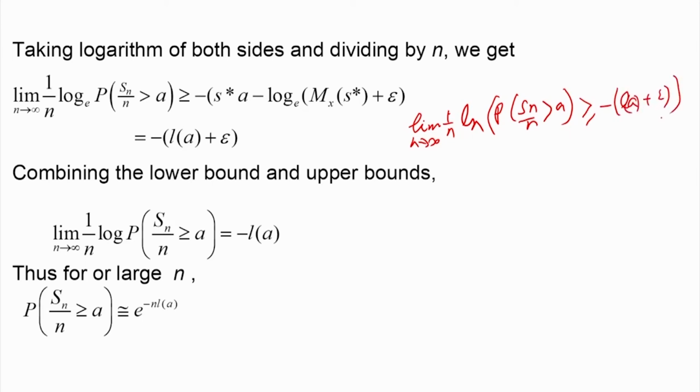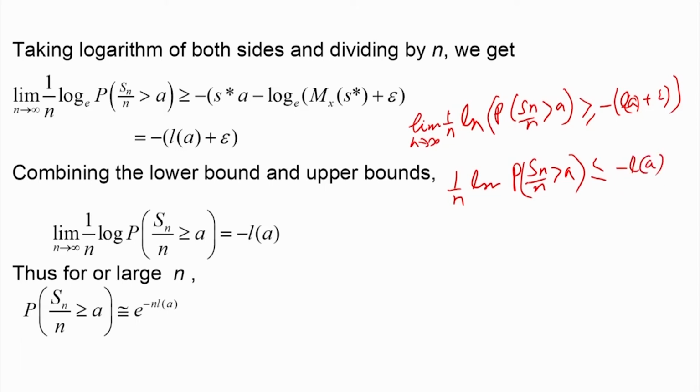Of course, this is true as n tends to infinity, and we have the upper bound already established using the Chernoff inequality. We have established that 1 by n log of the probability that Sn by n is greater than a is less than or equal to minus LA. This is for any n.